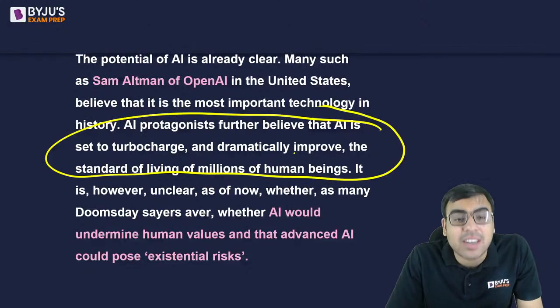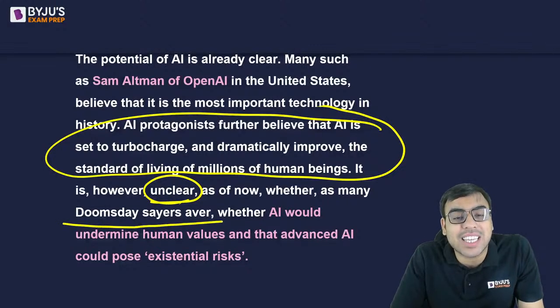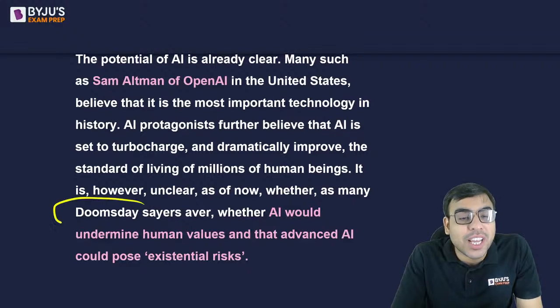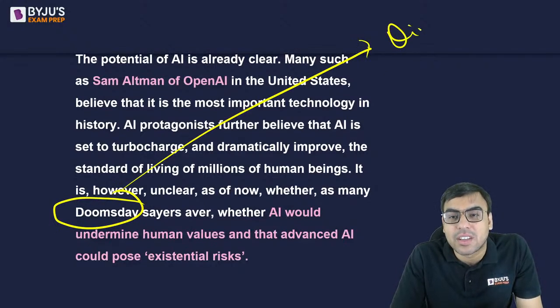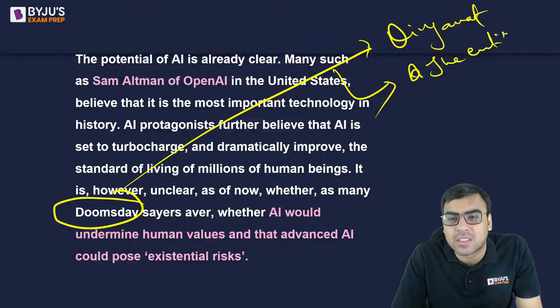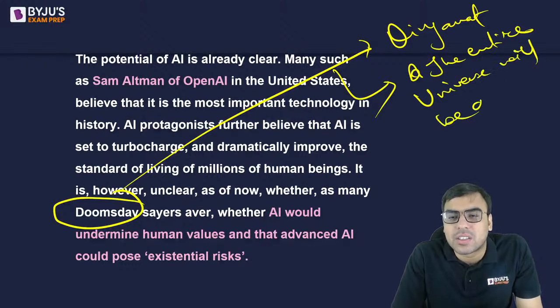Yes, it might happen. It is however unclear as of now whether, as many doomsday sayers say, AI would undermine human values and existence and all. देखो doomsday क्या होता है, जिसको हम लोग कहते हैं क़यामत, है ना? और actually this is a belief in Christianity, Judaism, Islam that there is a time when all the world, the entire universe will be destroyed, है ना? So that's what they call doomsday, है ना?